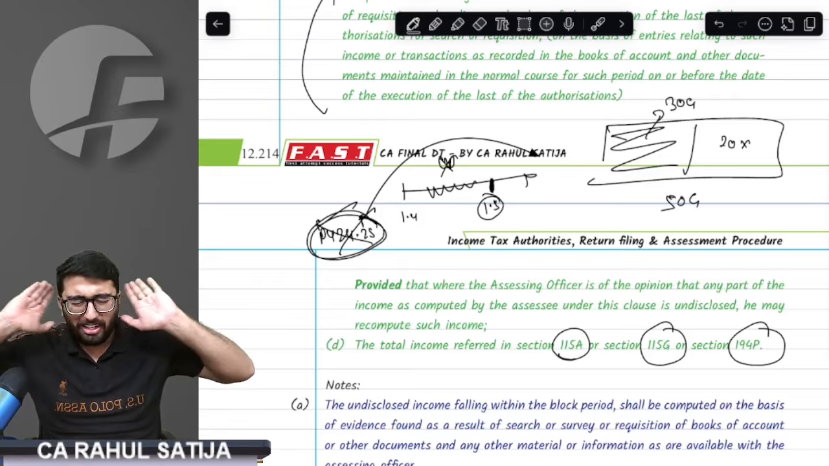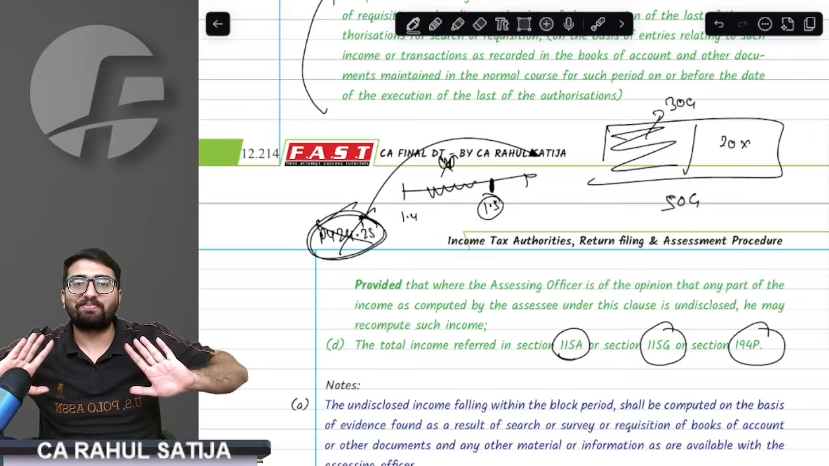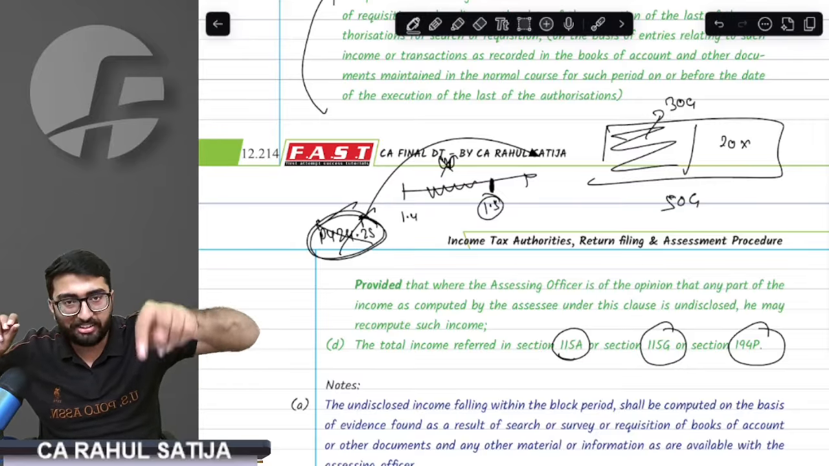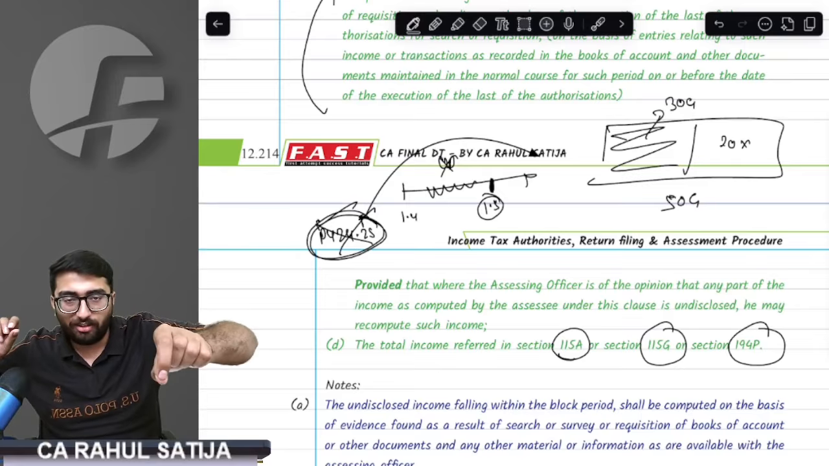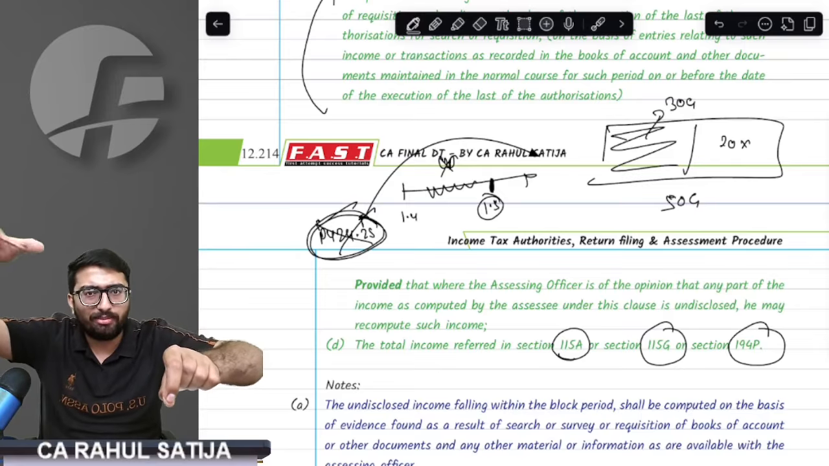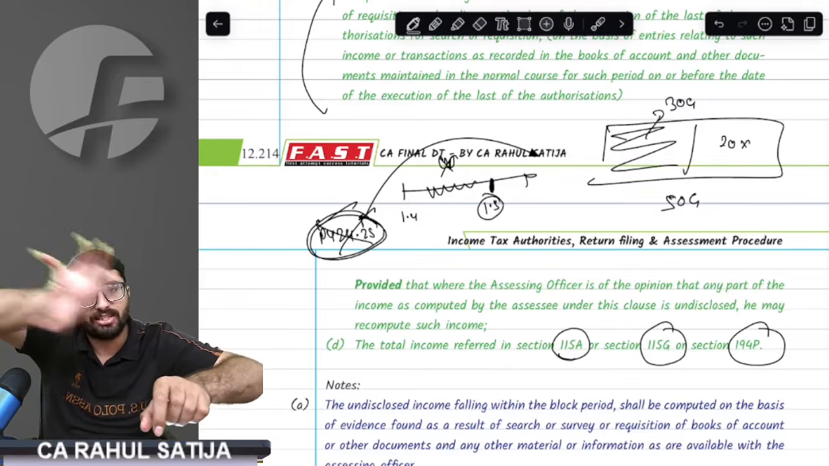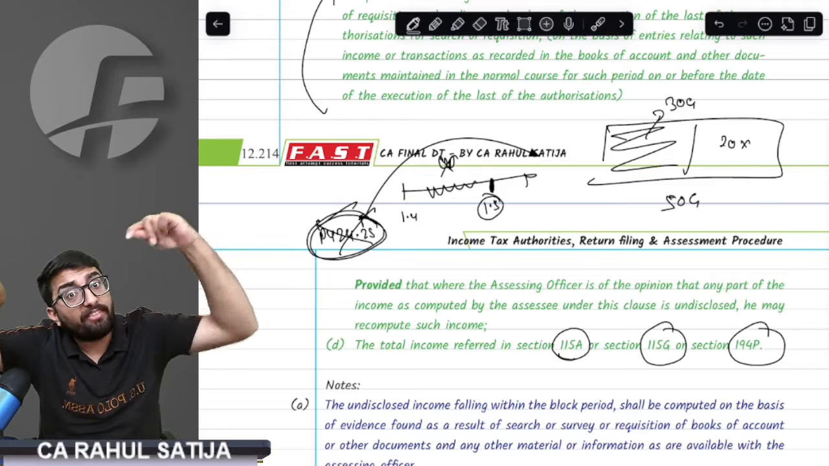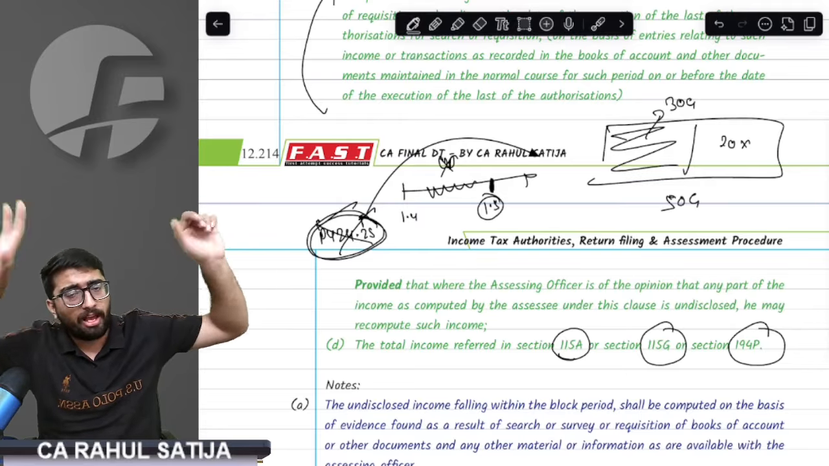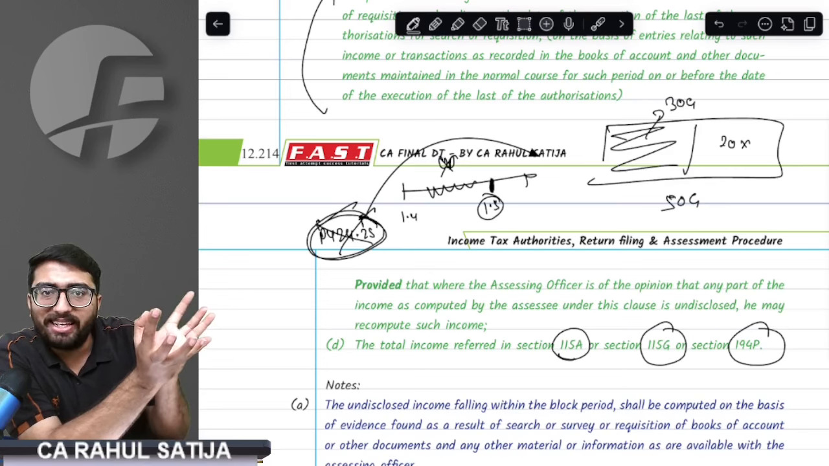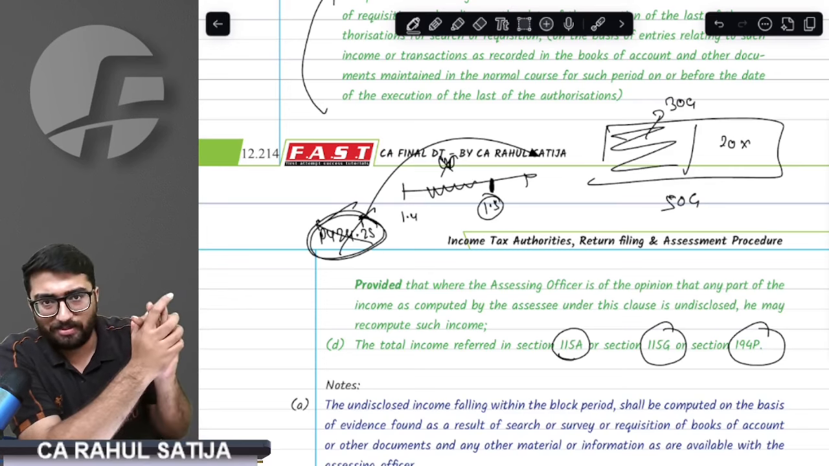So what did I say? Very carefully listen. At the time of search, just check that. Take the date of the search. On the date of the search, you have certain disclosed income that you have disclosed in ITRs, that you have disclosed in assessments. There is some disclosed income, and the other that you have never ever disclosed to anybody. Income that you have never ever disclosed to anybody, that is what is leviable to 60% tax.